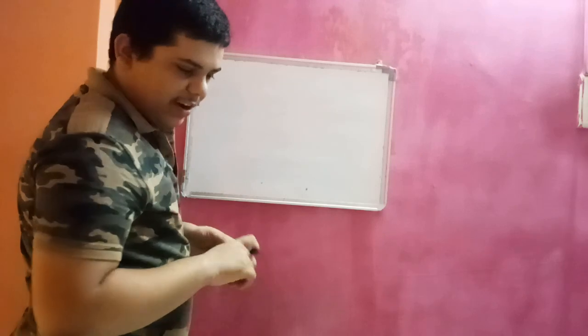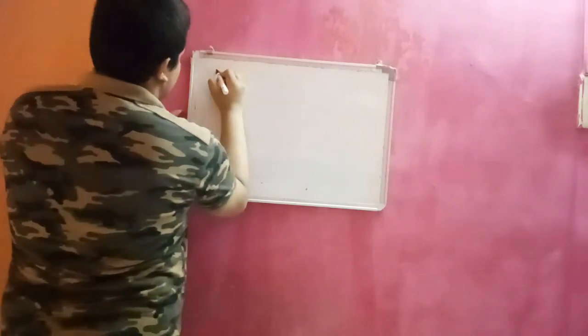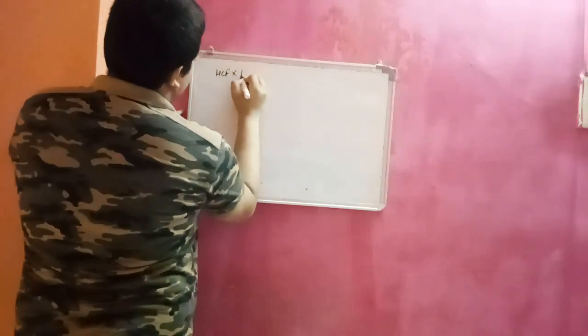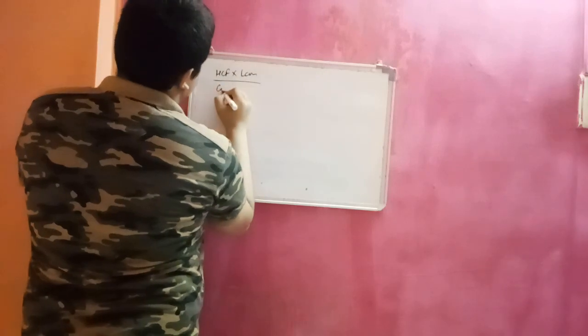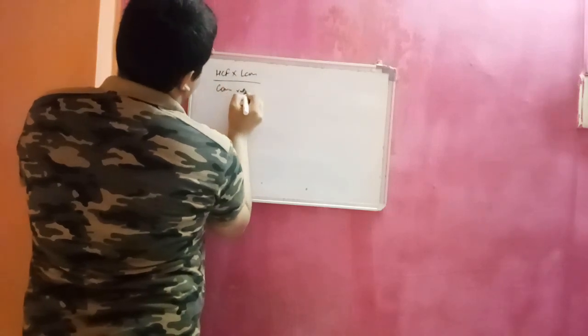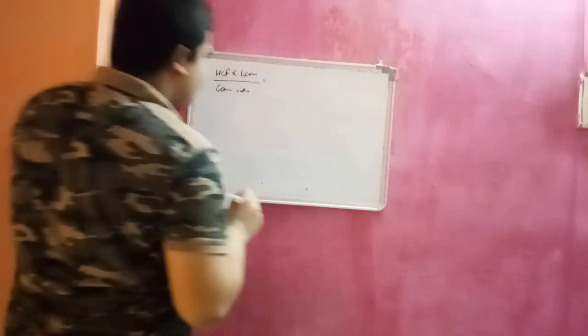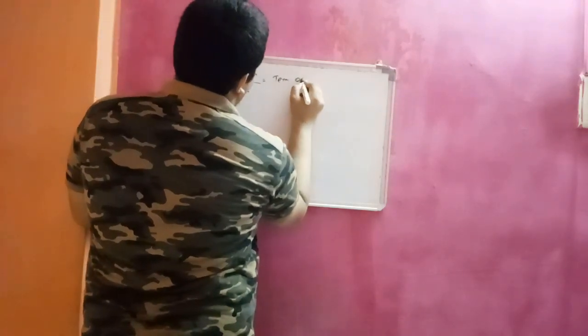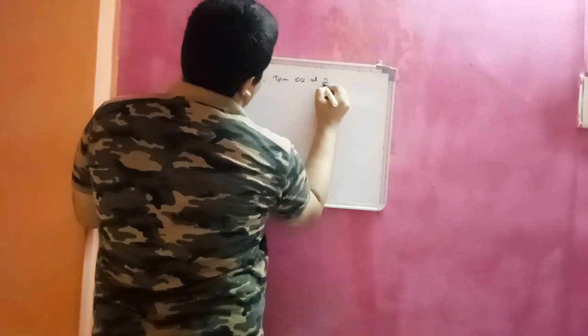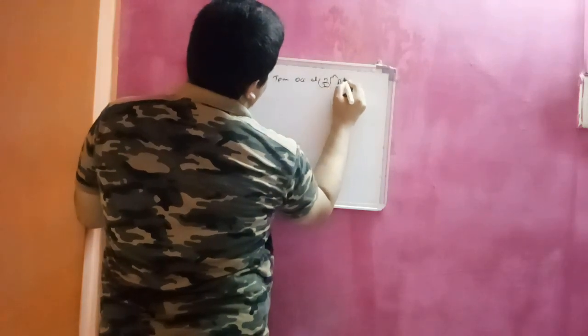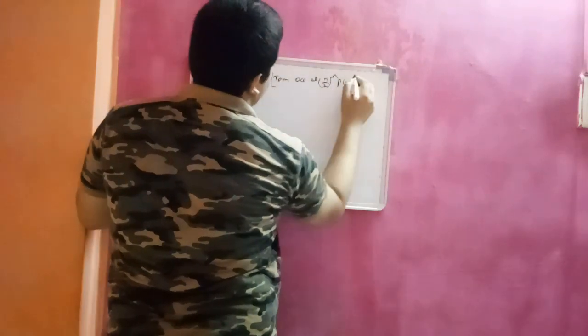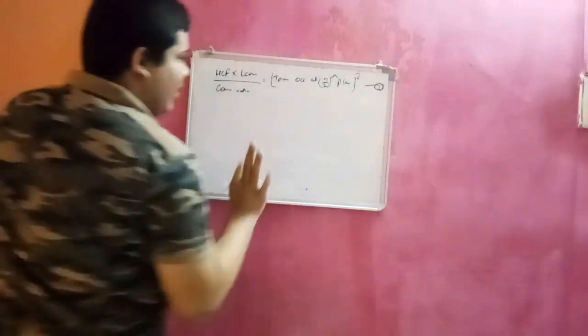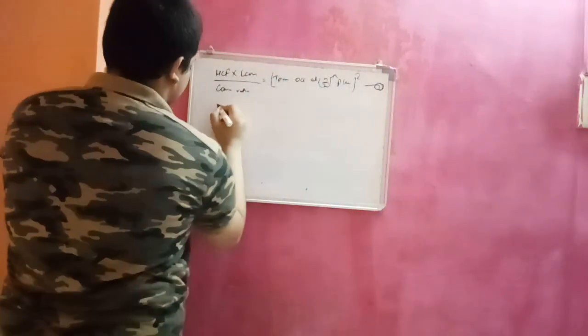Using this, I made a new result, that is HCF into LCM by common ratio is equal to the term occurring at n/2 place square. This is for an even number of terms, not for an odd number of terms.